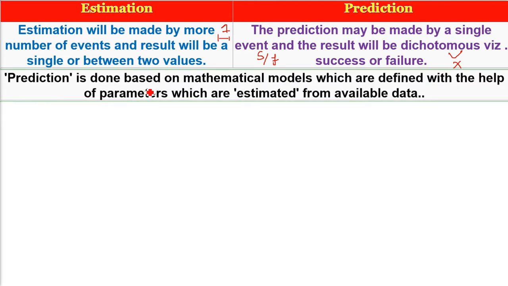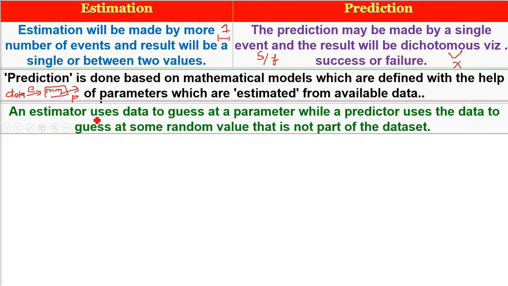So let me tell you specifically how these two are related. You have certain available data and using this data, you make a mathematical model by estimation. You use estimation here. So you have created a certain mathematical model. Now, using this mathematical model, we predict certain things. According to this mathematical model, we predict this thing will happen or this is the value. So there will be an estimator in the estimation.